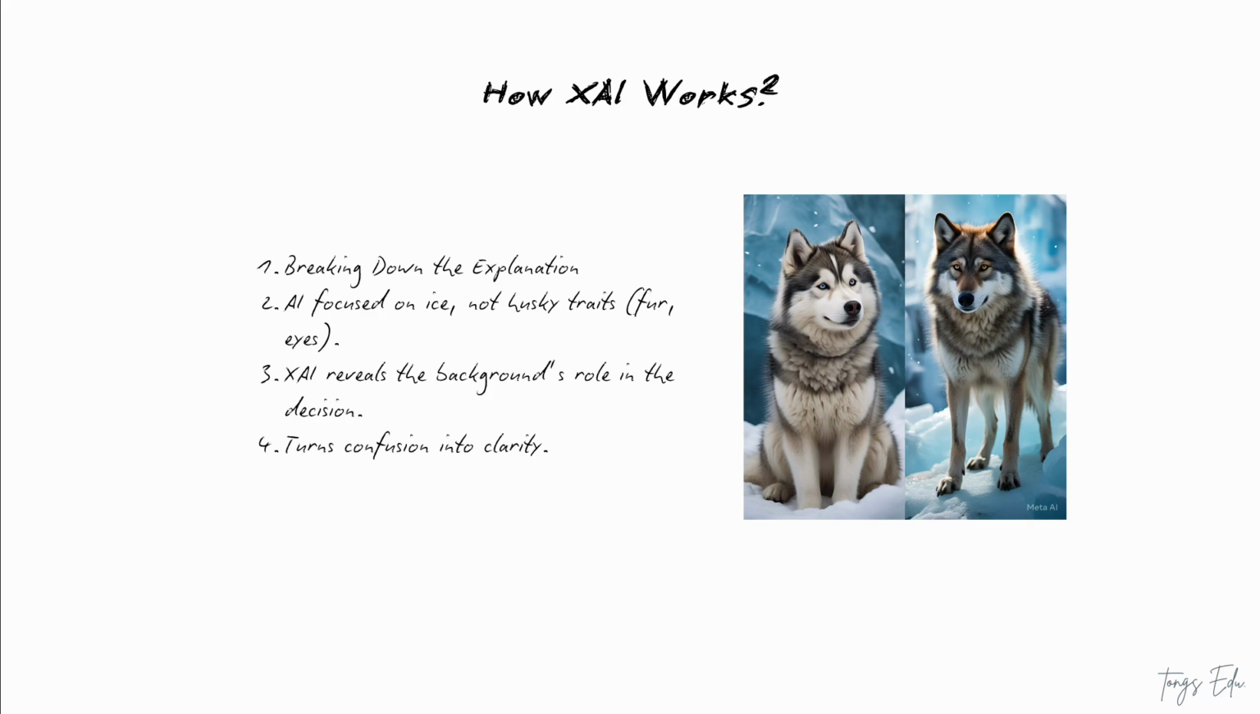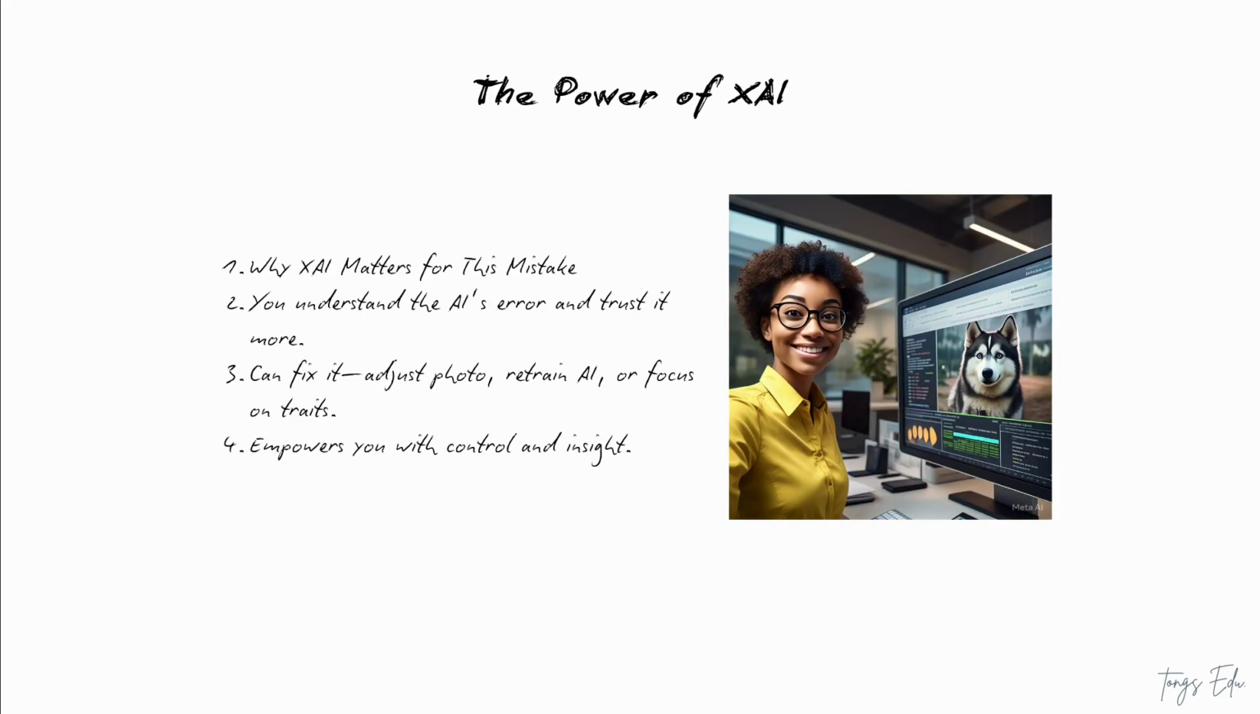This is where XAI's power shines. As an end user, you're not left puzzled anymore. You understand the AI's mistake, and you can trust it or question it because you see the reasoning. Maybe you'd adjust the photo, remove the snowy background, or retrain the AI to focus on the right features, like the husky's distinct traits. XAI turns a weird mix-up into a learning moment, making the AI more reliable and transparent.